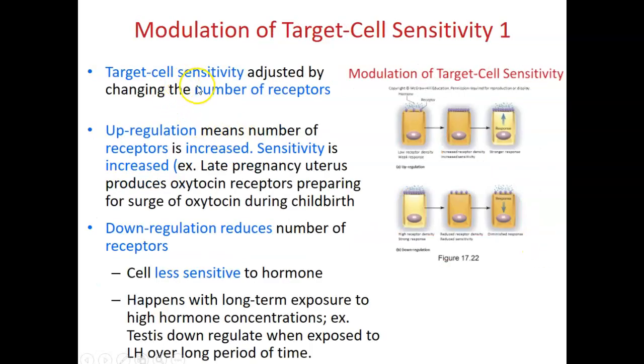The target cell sensitivity can be adjusted by changing the number of receptors. They can be upregulated by increasing the number of receptors. They can be downregulated by reducing the number of receptors. Therefore, the cell will be less sensitive. Therefore, modulating the receptor activity and the number of receptors being saturated can control the cell sensitivity.